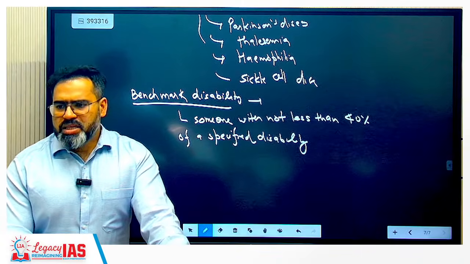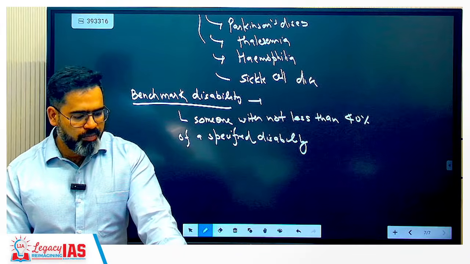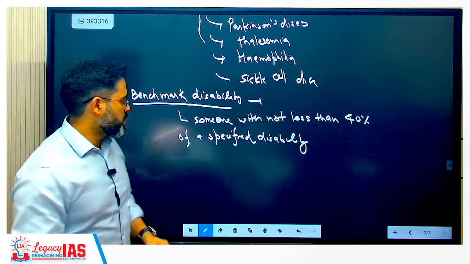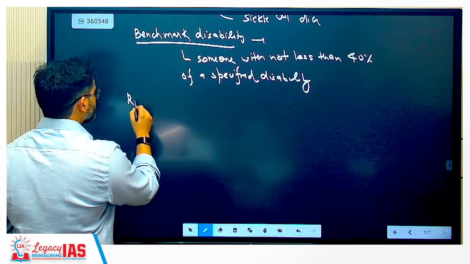Wherever disability is not measurable, then 40% is called benchmark disability. So they have reservation also.